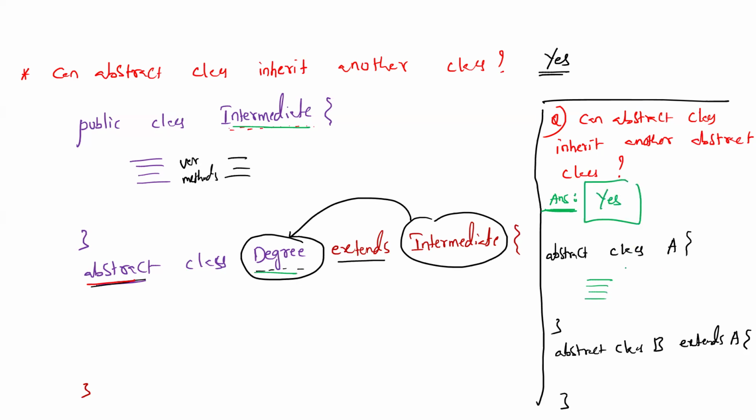An abstract class need not have abstract methods. Whatever abstract methods, concrete methods, or variables we have, through inheritance the parent class properties belong to the child class also. In this scenario, we can create an object for this intermediate class, but we can't create one for A or for B. There should be a C which implements all this and does the object creation. Clear or not? Any doubts? Tell me, guys. Okay, write the code.